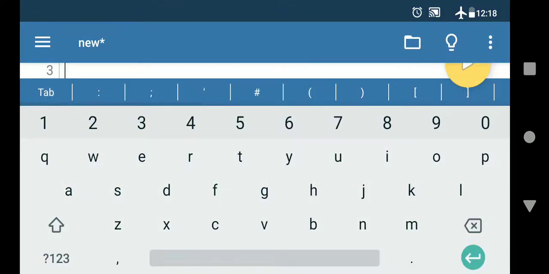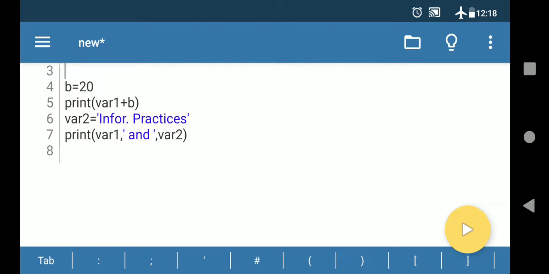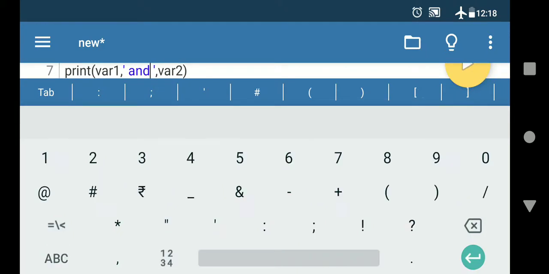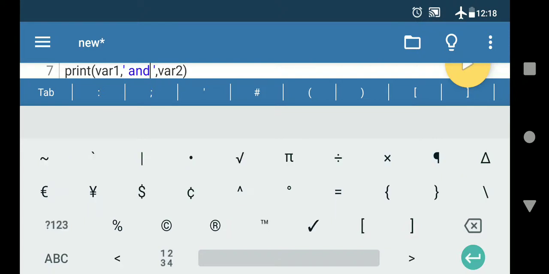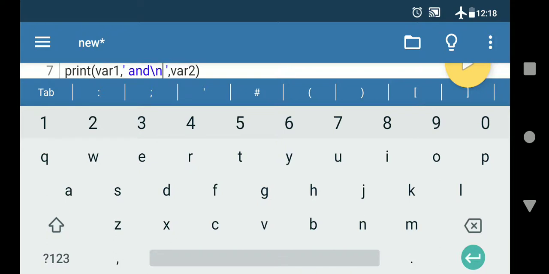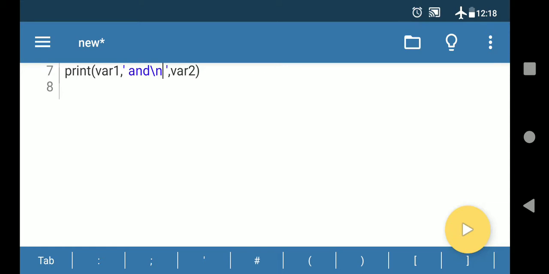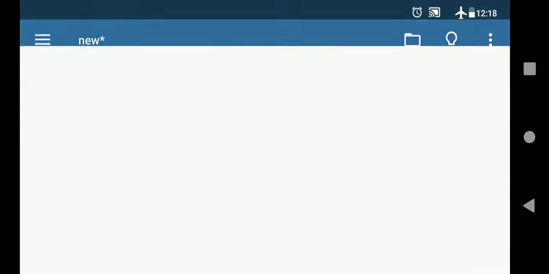Now you can see here we have the program which is already given. Informatic practices, var1 and var2. Whenever we are printing the value of var1 and var2, it is coming in the same line. But if you want to see the value of var2 in a new line, what will you do? Where you have written and, always you have to use the escape sequence character in inverted commas. So here you will write slash n. What will slash n mean? If you run this program, after the inverted commas, whatever you have written after slash n, the output will come on the next line, meaning var2 will show on the next line.